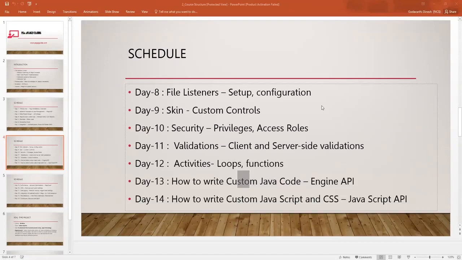As a lead, you can't take any other help. All the other people can ask for your help, but you cannot ask anyone. Sometimes you have to write Java code, sometimes JavaScript code. As an LSA that is not recommended, but you know any project without Java code you cannot finish, and without JavaScript you cannot complete your client requirements. So at least I'll go through high-level sessions on how to write Java code, only for your personal use in your projects.